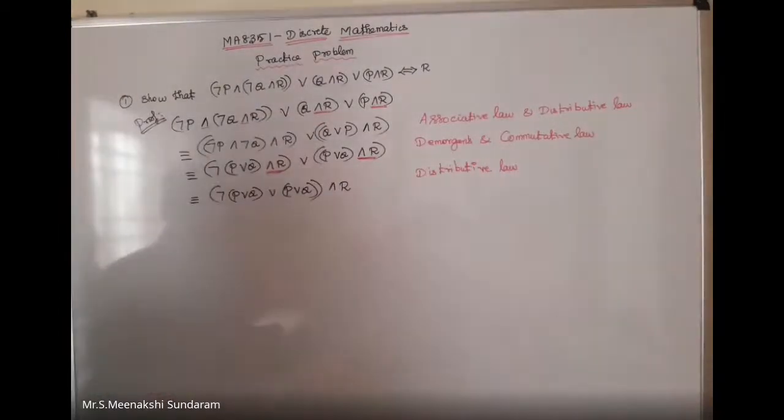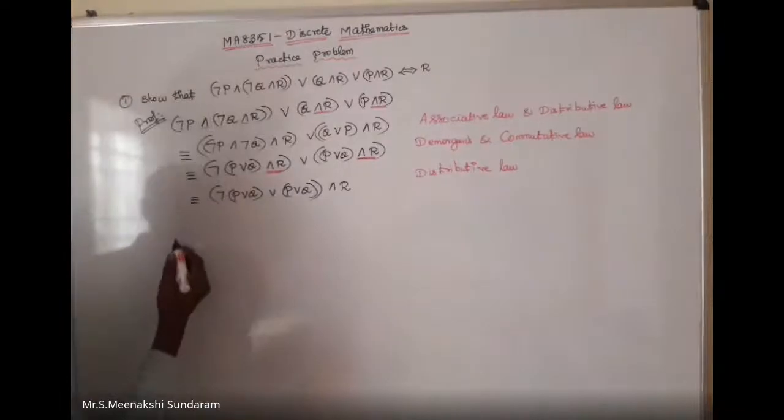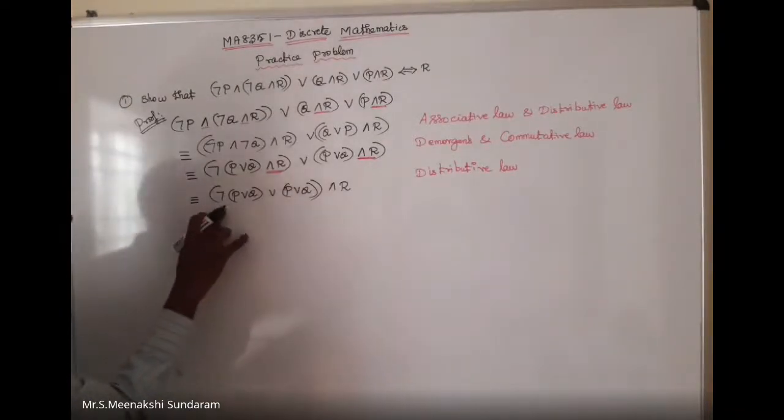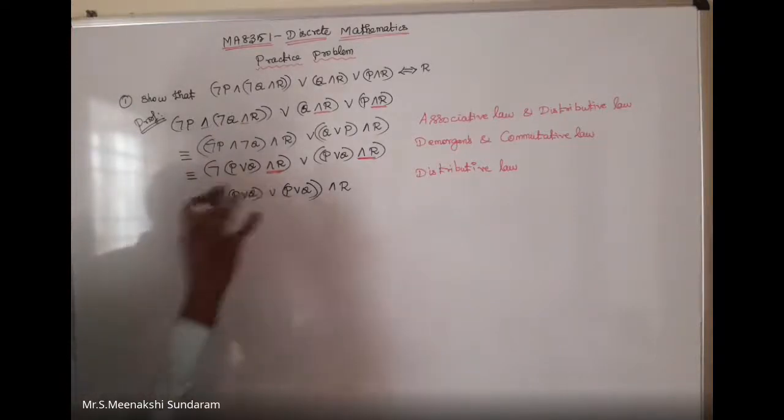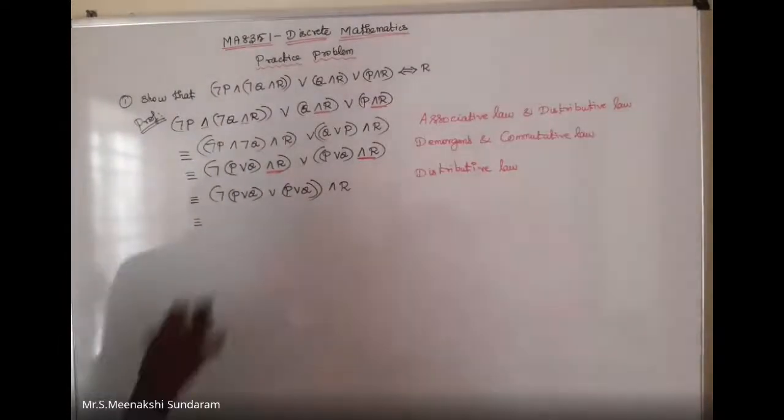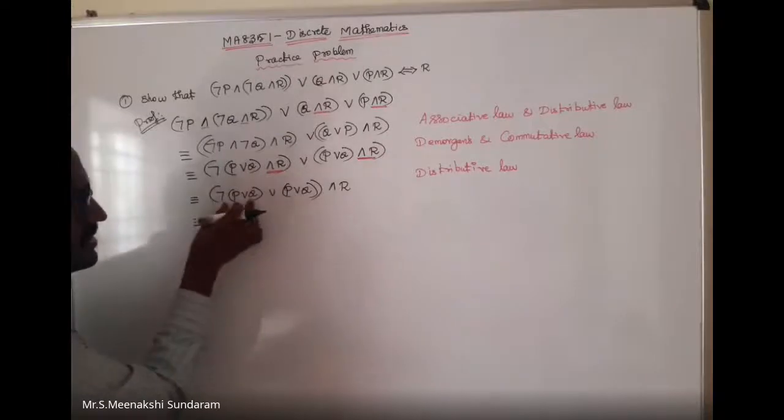Up to this, does anybody have a doubt? Try to do it simultaneously, then it will be easy. Next, negation of P, disjunction P. This is true, this is false.